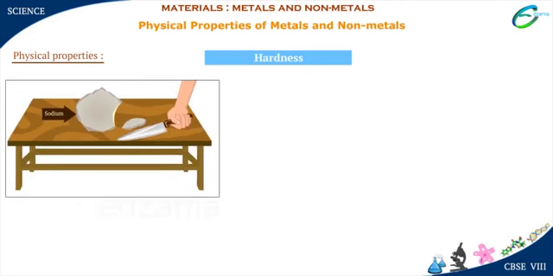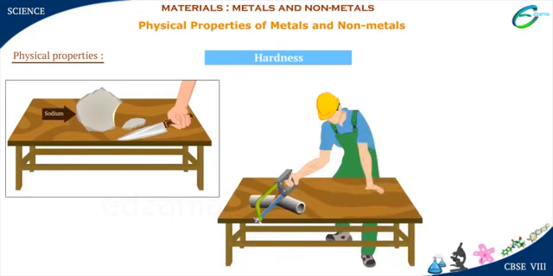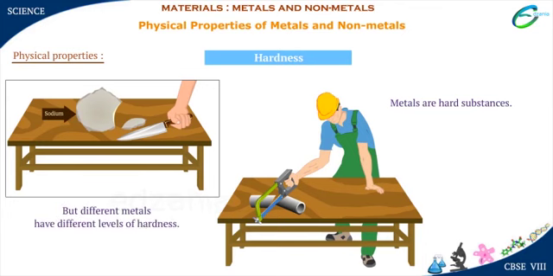Metals like sodium and potassium can be cut with a knife. However, metals like iron cannot be cut with a knife, but with a hacksaw blade. Metals are hard substances. But different metals have different levels of hardness.